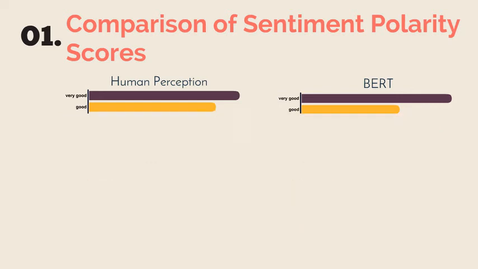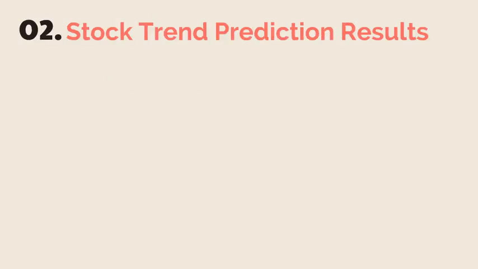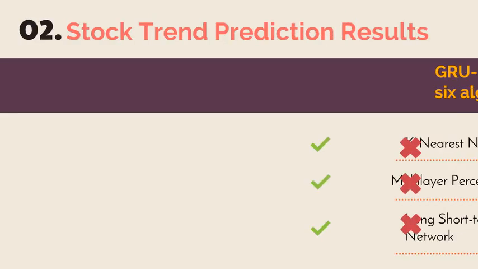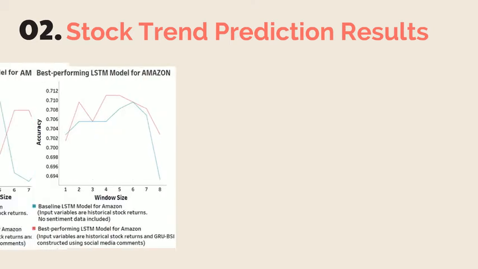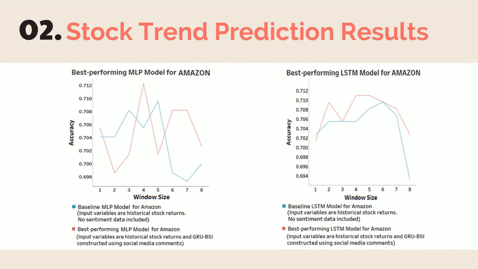Next, we proceeded to predict stock trends using machine learning algorithms. In our study, GRU-BSI outperformed Vader and TextBlob, which are well-established sentiment analysis tools, and 3 out of 6 machine learning algorithms utilized for stock trend prediction. The figures show the best MLP and LSTM model for Amazon. The blue line is the baseline model, while the red line is the model with GRU-BSI constructed using social media comments, and we can see that on most occasions, the model with GRU-BSI has outperformed the baseline model.